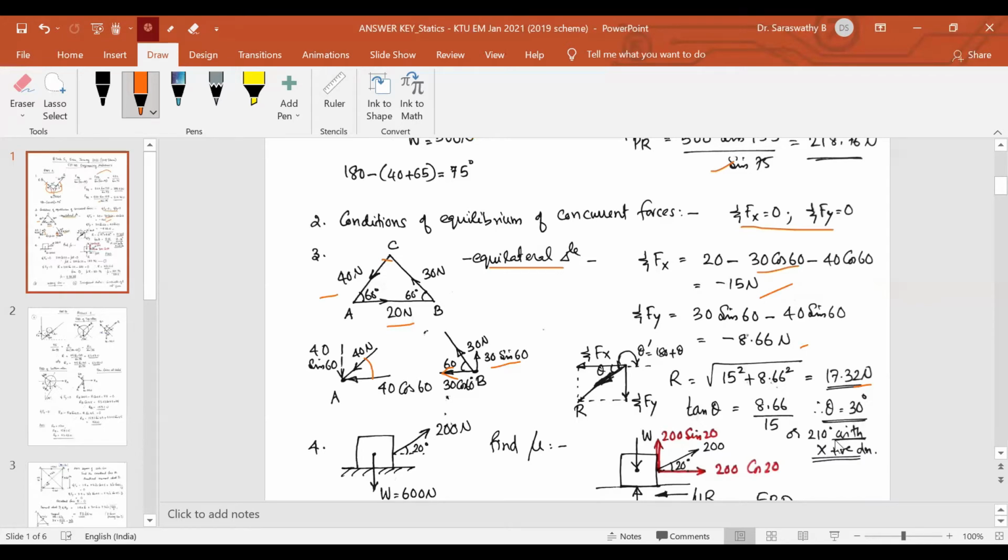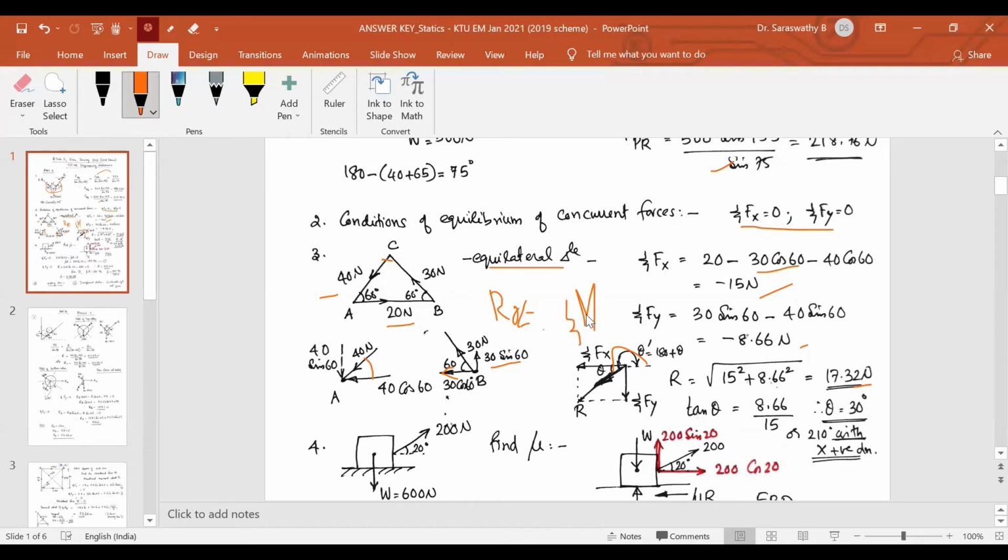Or you can say the angle which this resultant makes with positive x is this much angle. So this is 180 plus theta, 180 plus 30, 210 degrees with the x positive direction. Actually, this is a non-concurrent coplanar force system. We have to find the position of the resultant also. For finding the position of the resultant, we make use of this equation: R into x is equal to sigma m about any point.